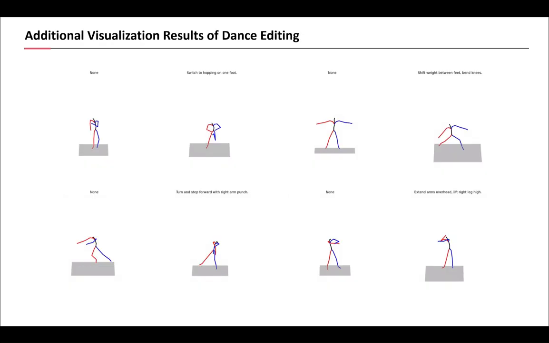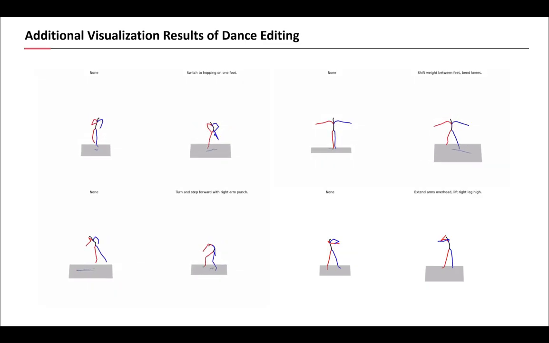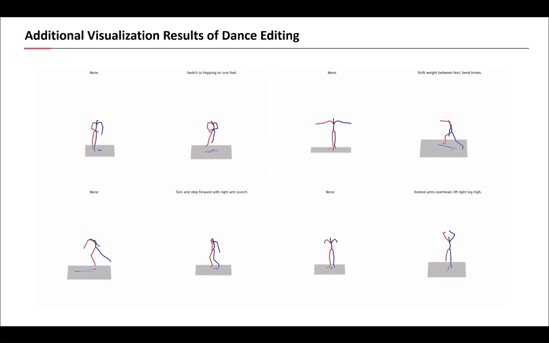Finally, here are more examples showcasing the versatility of DanceEditor. On the left of each pair is the initial music-driven dance, and on the right is the result after applying a single text prompt. From changing arm movements to altering leg kicks, our method consistently produces diverse and plausible edits, all while preserving the original rhythm and flow.